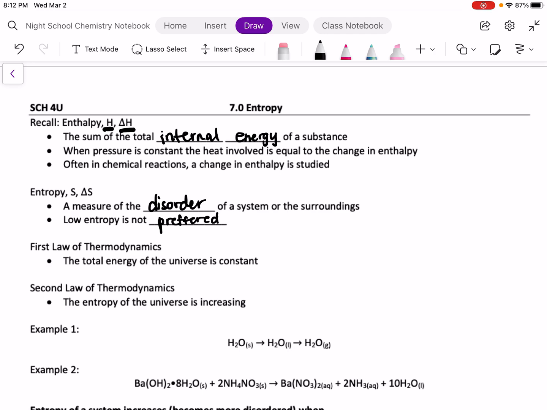So to look at entropy, we need to review the laws of thermodynamics. The total energy of the universe is constant. The entropy, which is disorder, of the universe is increasing. Remember that if we have order, it's not preferred.